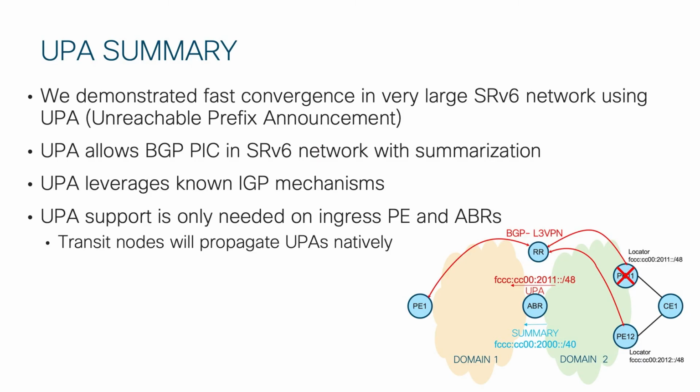In summary, we demonstrated UPA, Unreachable Prefix Announcement. This technology enables BGP-PIC in very large SRv6 microSID networks. We demonstrated sub-second convergence for 800,000 prefixes. UPA doesn't need any specific new protocol extension. UPA doesn't need any specific software or configuration on any intermediate nodes. It is enabled only on ABR and PE routers.